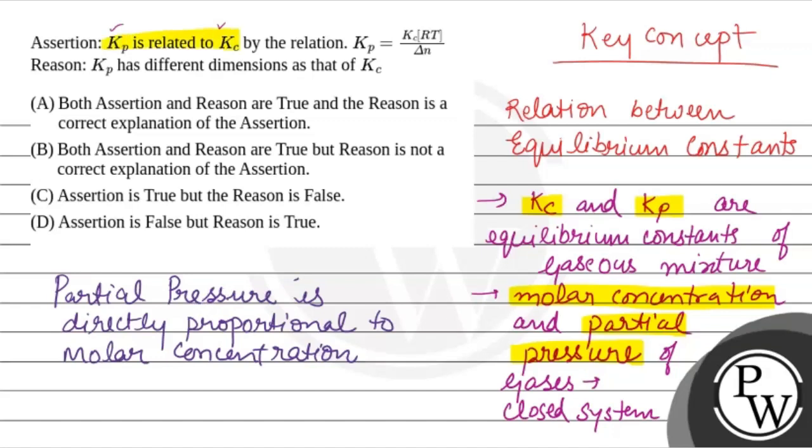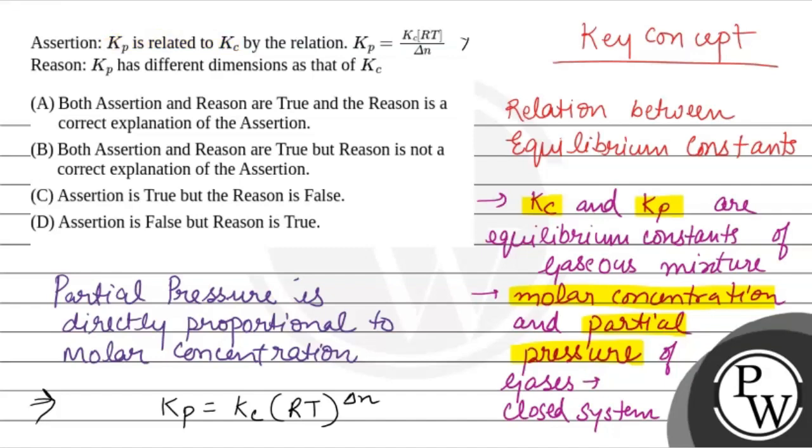And Kp is related to Kc by the relation. So the relation is Kp is equal to Kc RT delta N. So this is the relation.